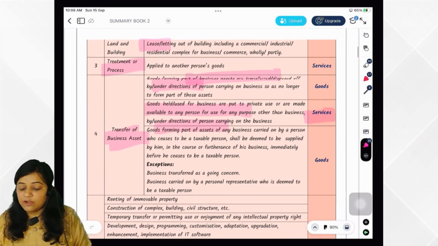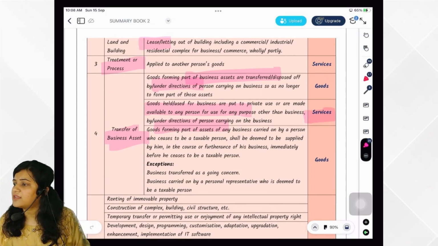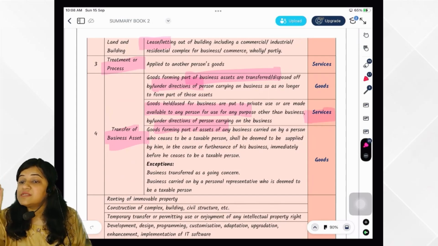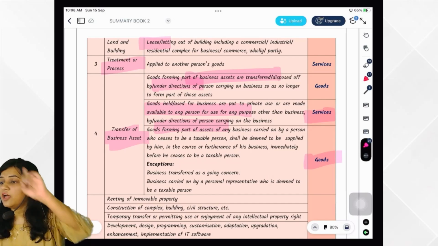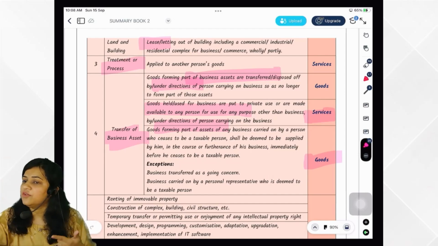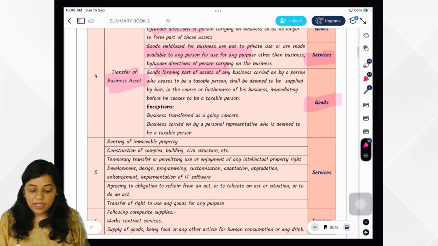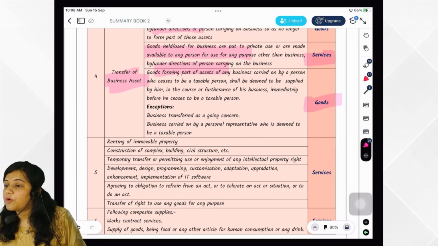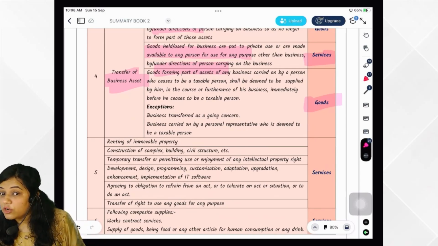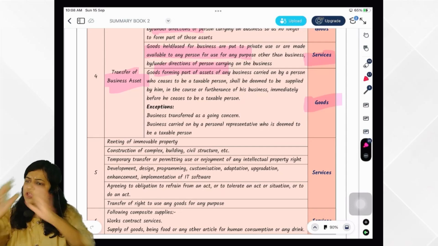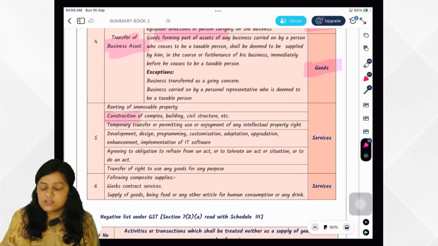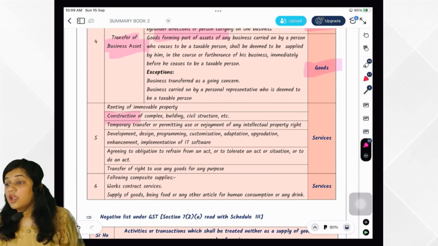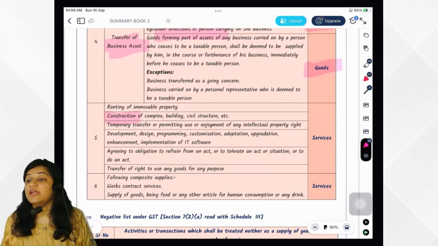Then goods forming part of business, where the person ceases to be a taxable person, are deemed to be supplied and treated as supply of goods. The exceptions are going concern and personal representative taking on the business. Okay. Then I am renting out my immovable property. What is that? Supply of service. Immovable property, intellectual property, always service. We have seen the definition of service. Very good. Construction of building, complex, civil structure before completion certificate.